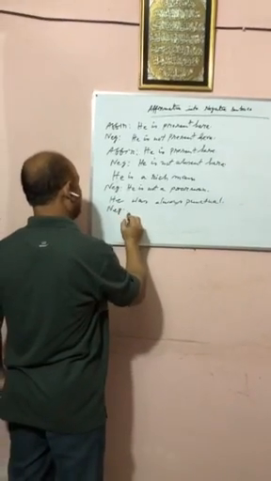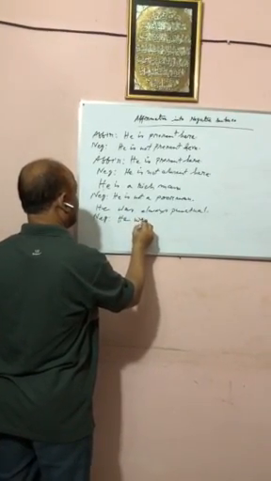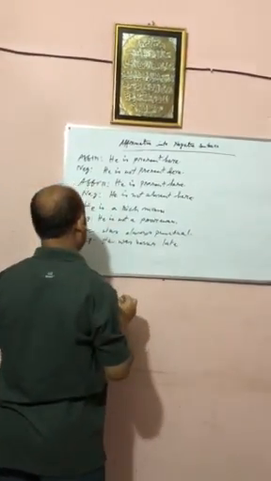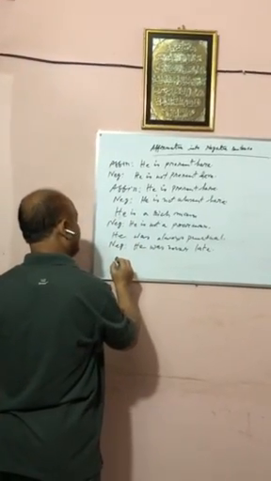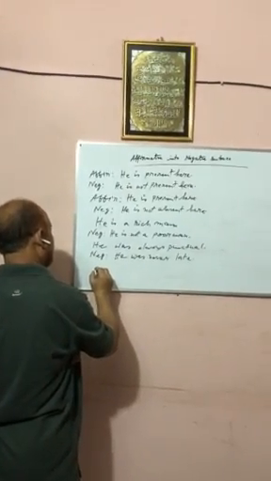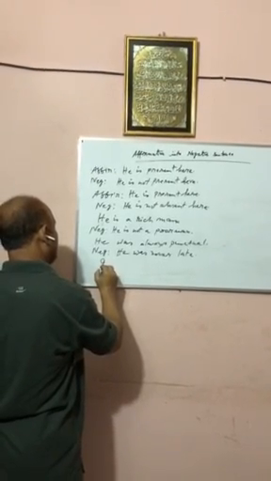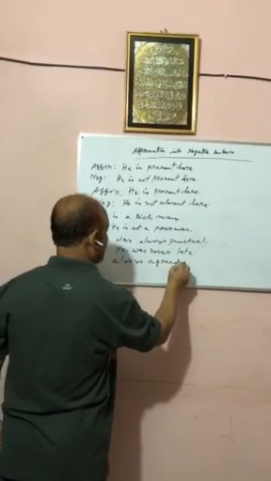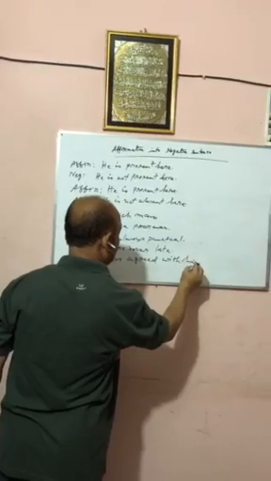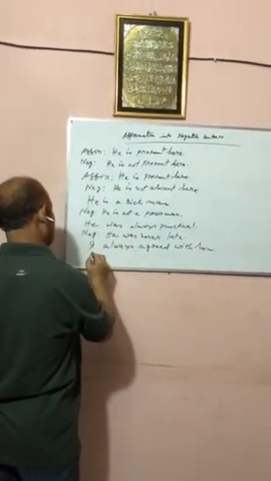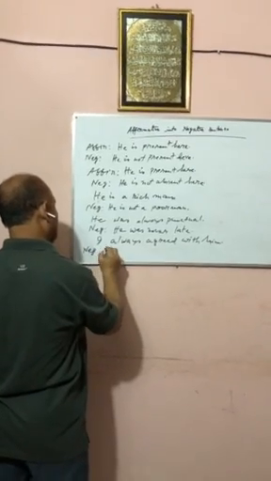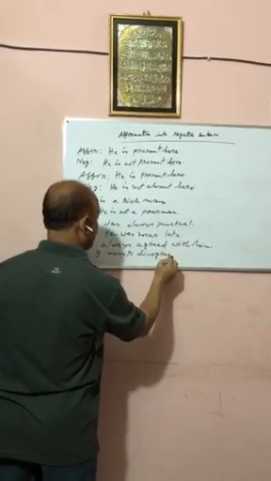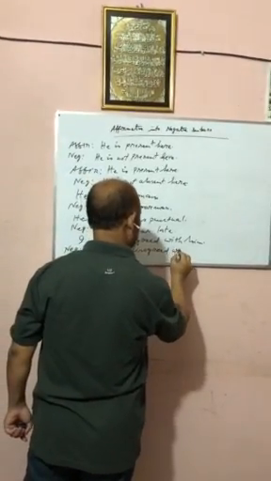Negative: He was never late. Another: I always agreed with him. Negative: I never disagreed with him.